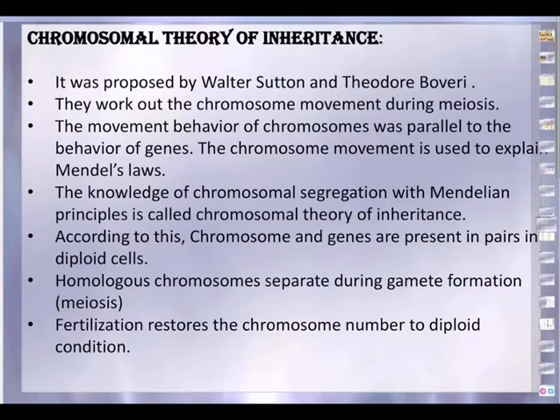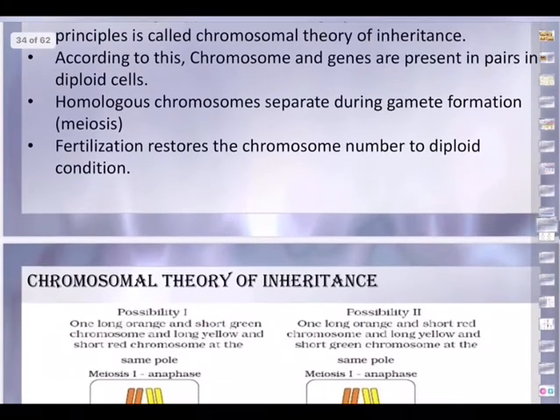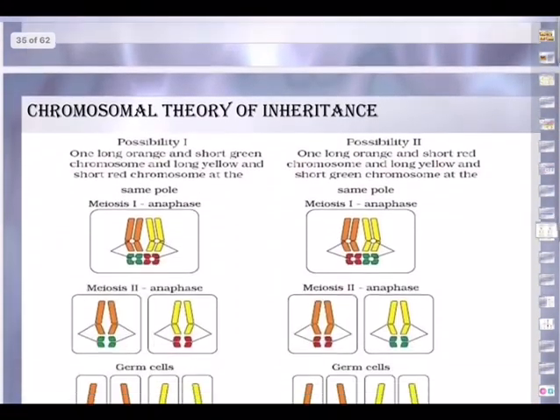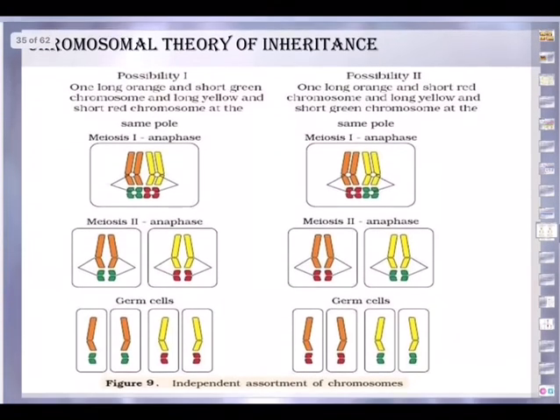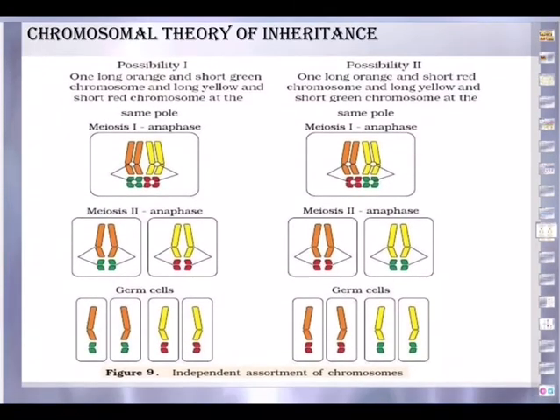Like, sperm has n number and egg has n number. When both gametes, sperm and egg, fuse together, you get the zygote, which is 2n. Thus the zygote, the result of fertilization, restores the 2n chromosome number, so the identity of the species will continue.